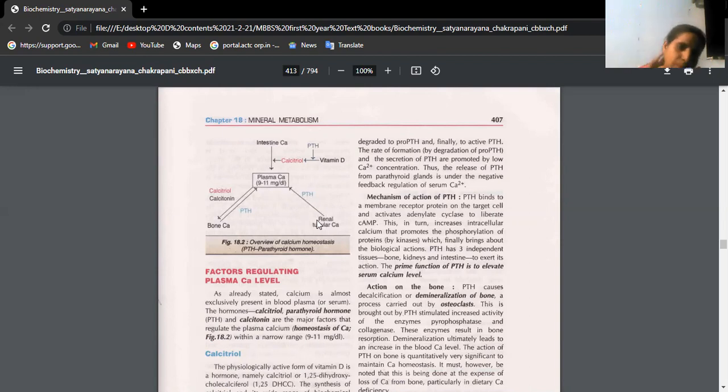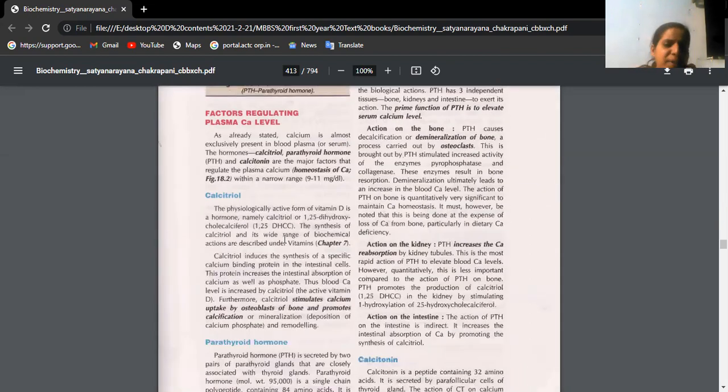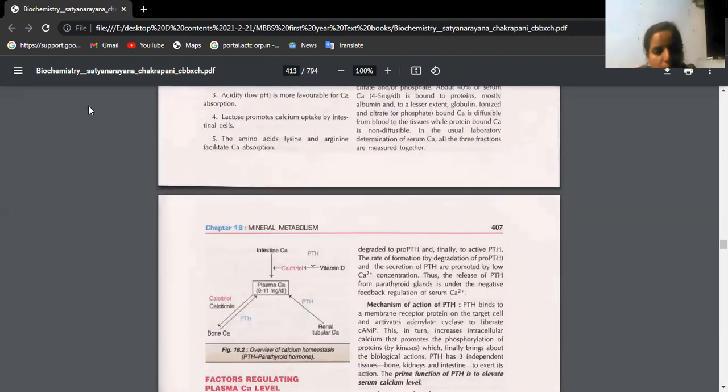From the intestine also, calcium is absorbed in the presence of vitamin D, calcitriol, and PTH. They promote it. That means the presence of vitamin D and parathyroid hormone promotes the absorption of calcium from the intestines. If you understand this, you can write so much.